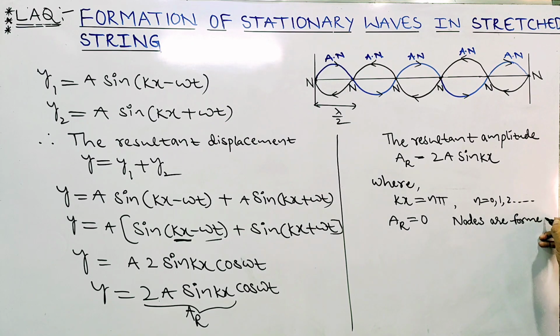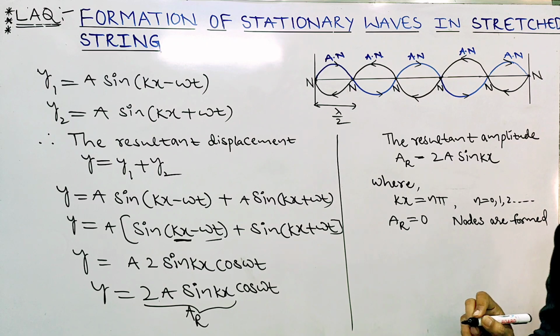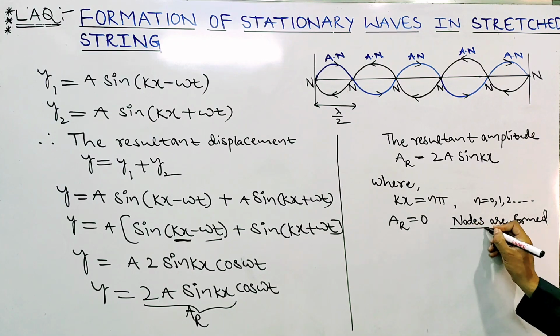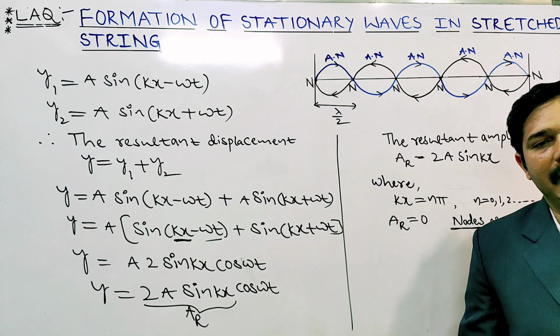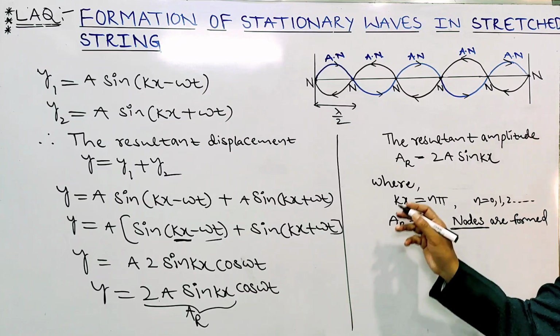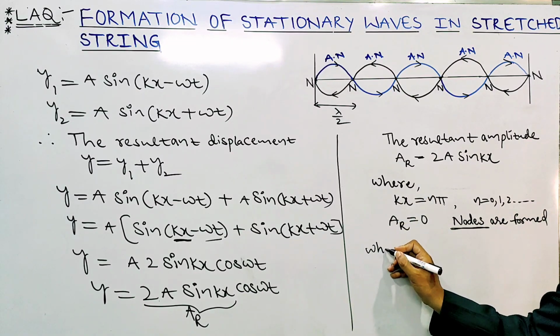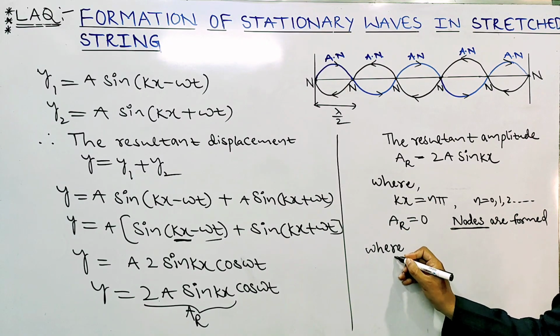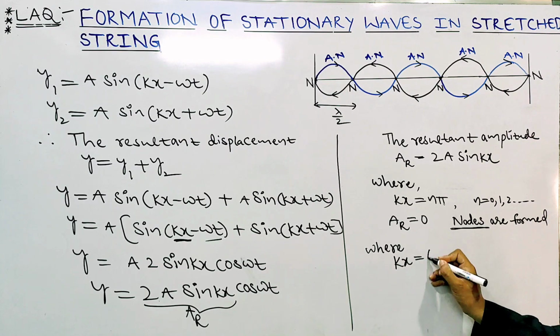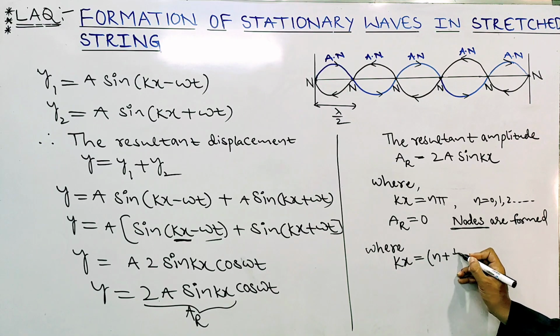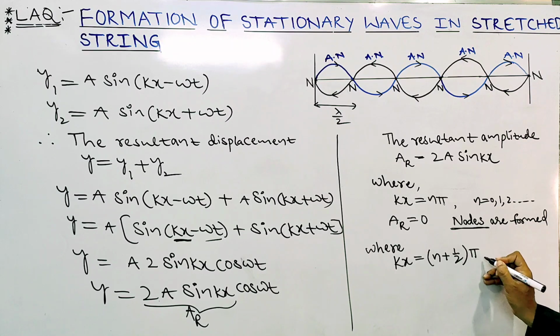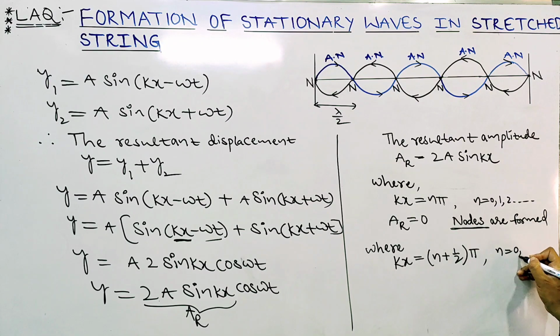Wherever amplitudes are 0, that point is called what? Node. Here nodes are formed at kx equal to n pi. And kx equal to (n plus half) into pi. Here also n values are 0, 1, 2 and so on.